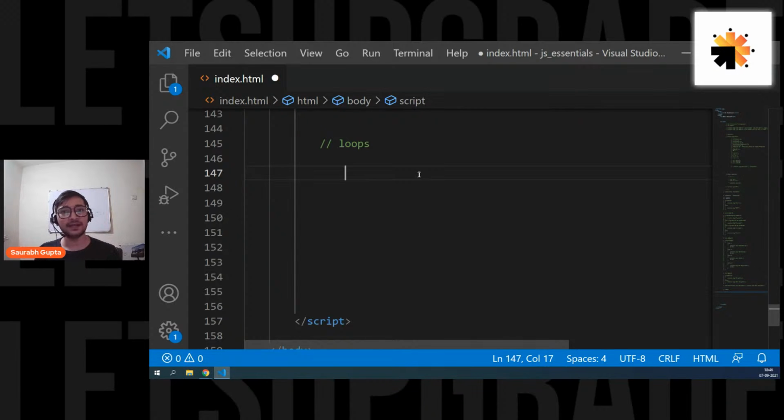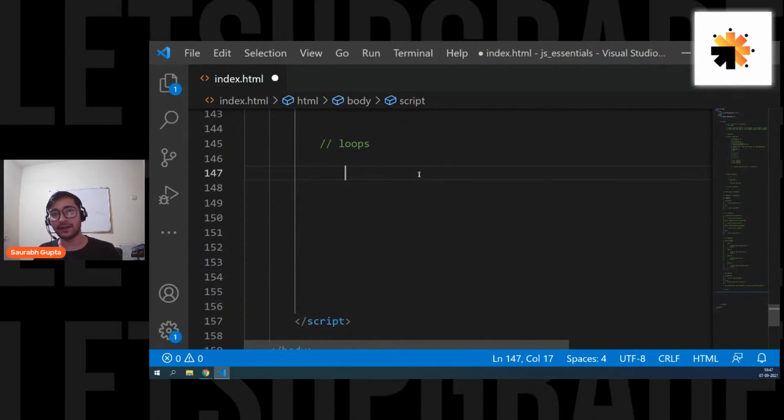So a loop is simply a way of executing a set of lines of code again and again. A loop helps you execute a block of code again and again, depending on how many times you want to execute it. Simple. That is the basic definition. That's why loops are there in programming languages, because when you're writing a program, a lot of times you write some code and you want to execute it many times. So that you don't have to write it again and again, you can use loops for it. The loop will basically do that for you.